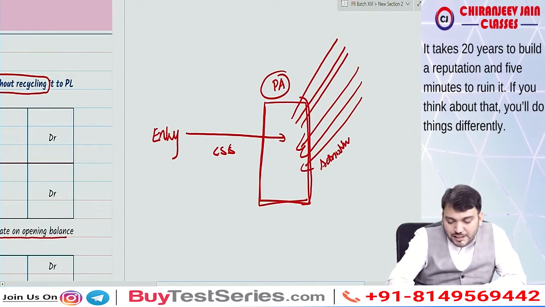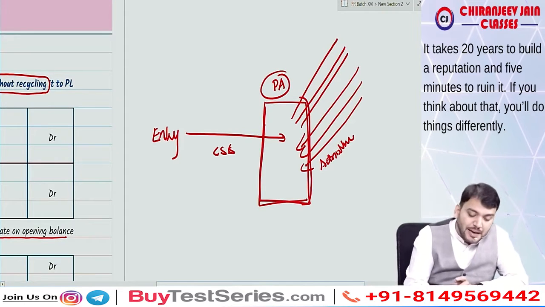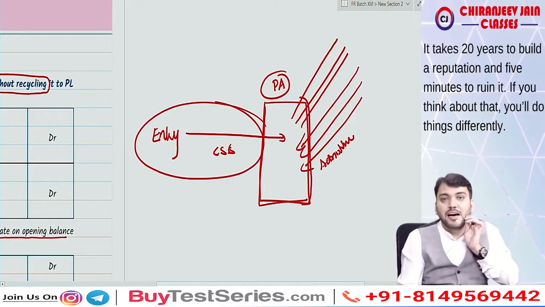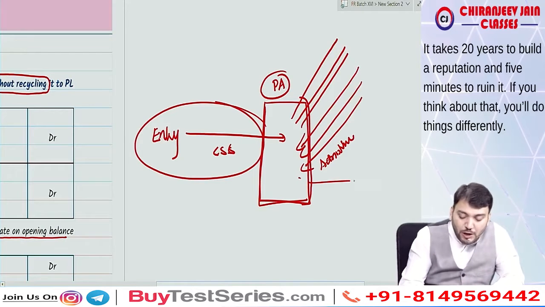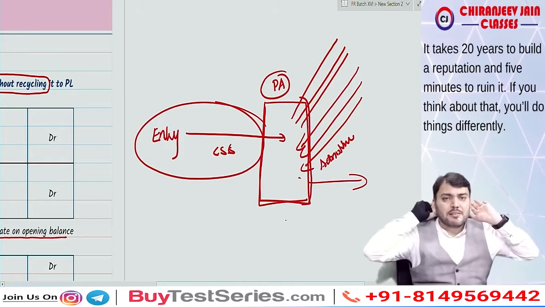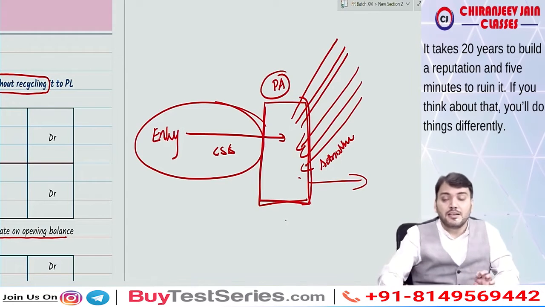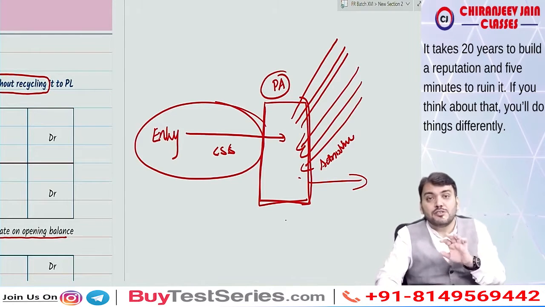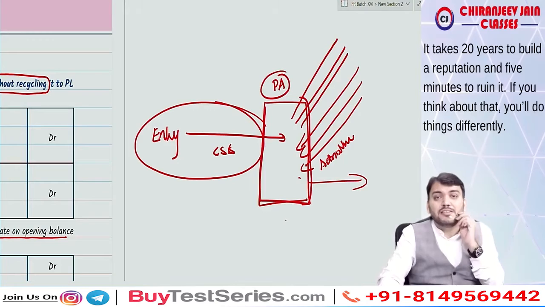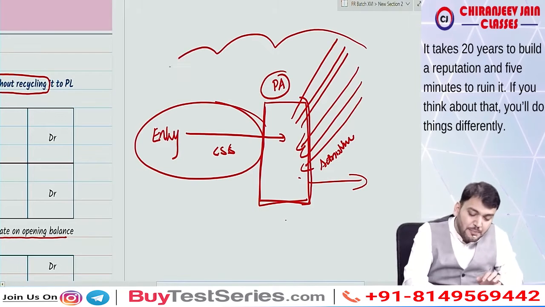Now this separate entity, after deducting the administrative cost, will give the entire amount when demanded by the entity. This amount will not be paid to the employee. This amount will be refunded, paid to the entity when demanded. The entity will demand when the employee retires. When the employee retires, some amount is payable by the entity to the employee. So first they will withdraw the amount from this plan asset and pay the employee. This is the concept of plan asset.